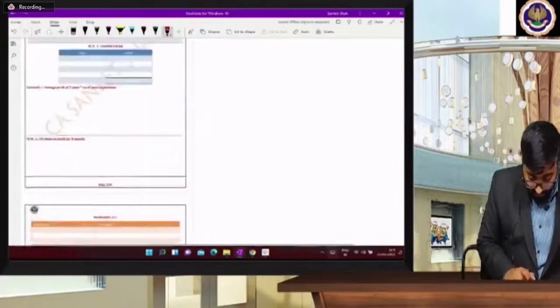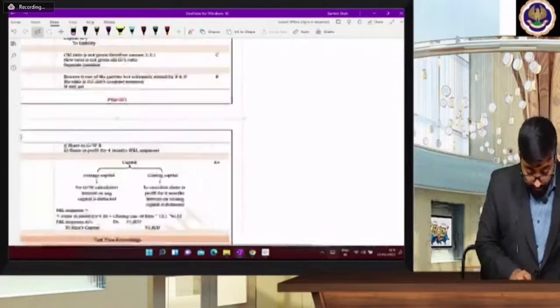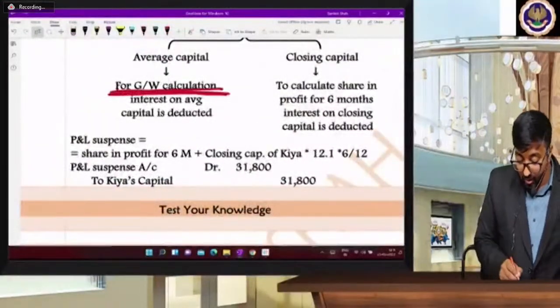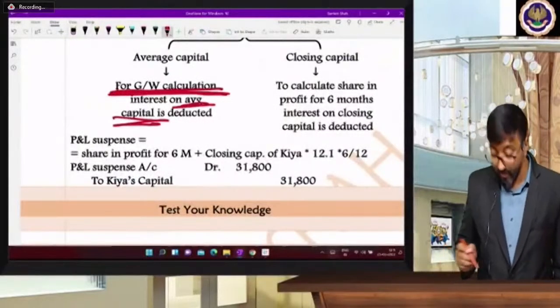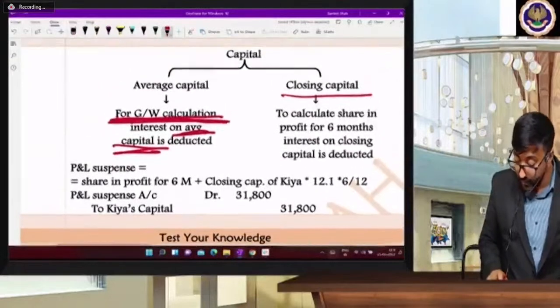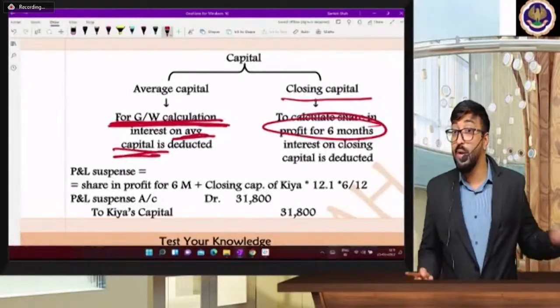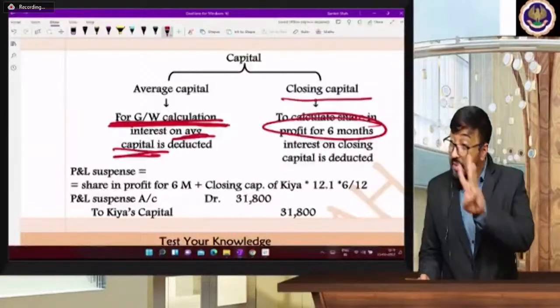So understand, in goodwill calculation we consider average capital, and in profit calculation we consider closing capital. So for goodwill, which capital do we take? Average capital, which is 3 lakhs.